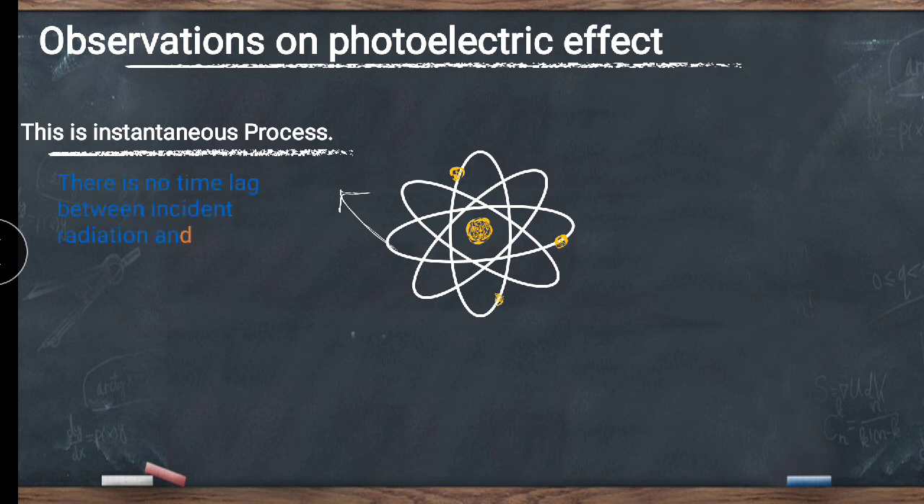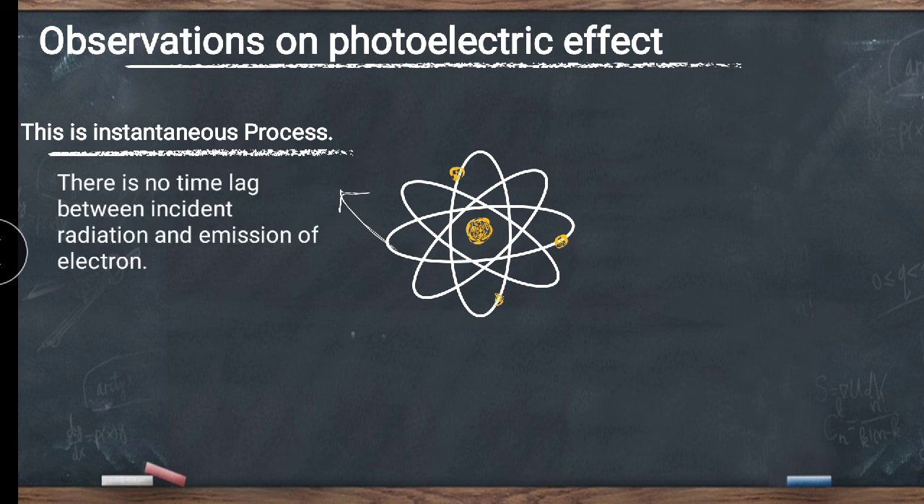This is an instantaneous process. Now, what is meant by instantaneous process? As soon as the light falls on the cathode plate, it emits the electrons, ejecting, liberating the electrons, and that is nothing but the instantaneous process. That means there is no lag between the incident light and liberation of electron. That is, there is no time lag between the incident radiation and emission of electron.